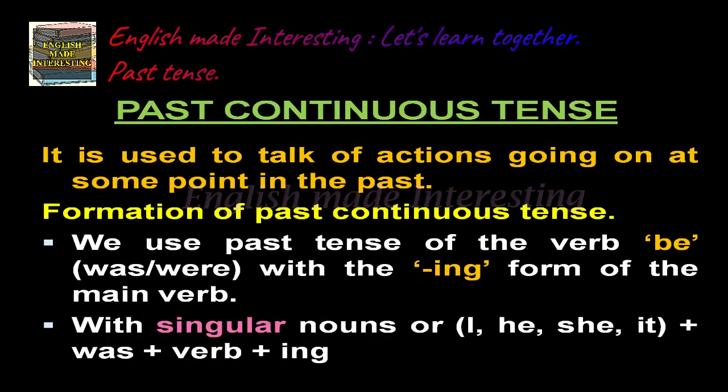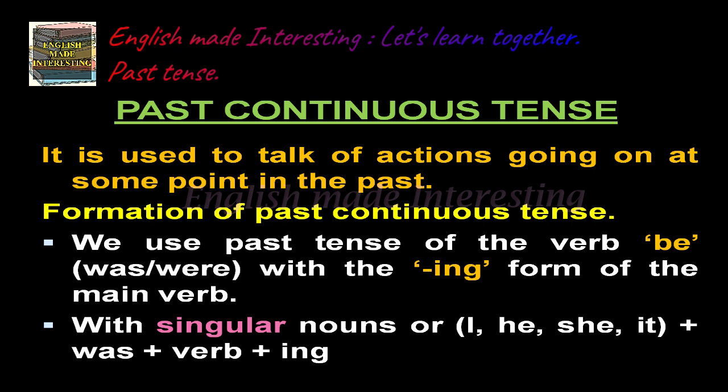Now, over to the past continuous tense. It is used to talk of actions going on at some point in the past. Now, the formation of the past continuous tense. We use the past tense of the verb be, that is was or were, with the ing form of the main verb.